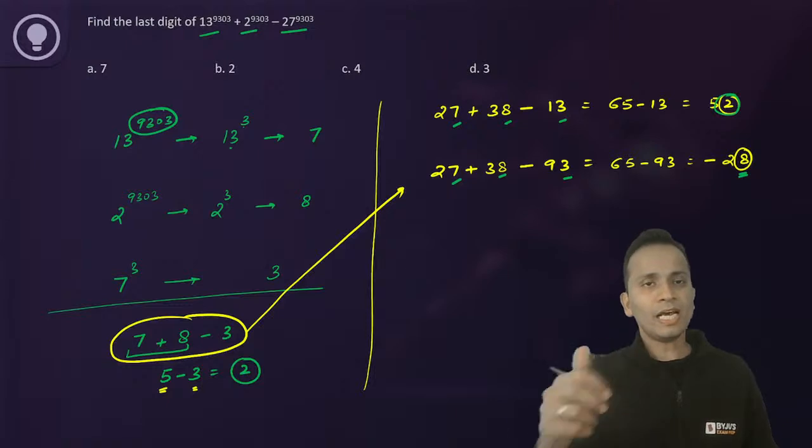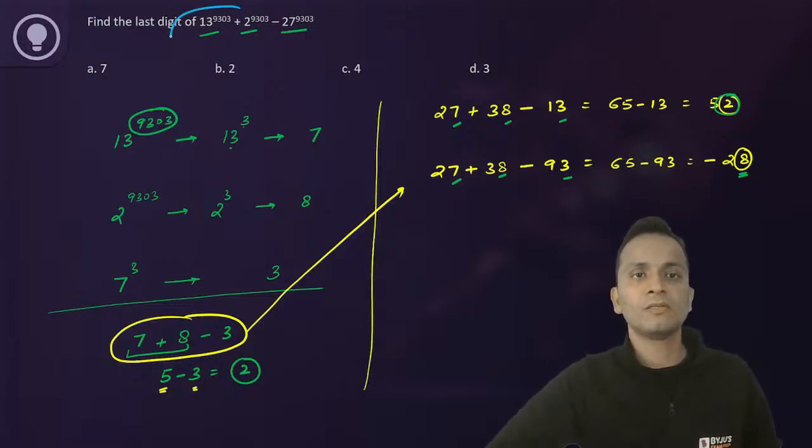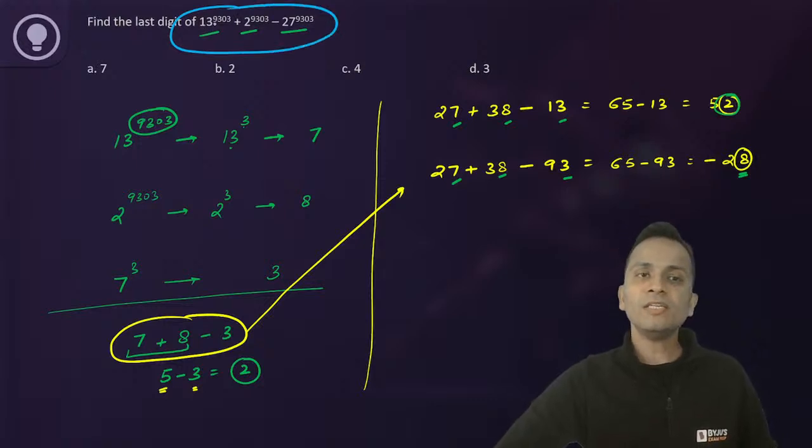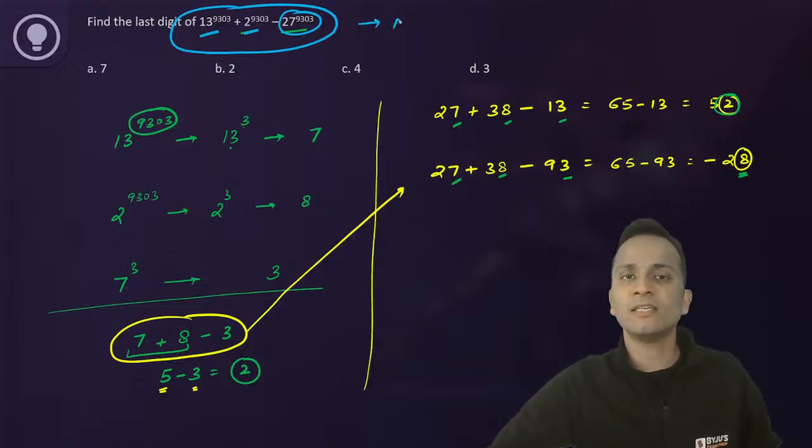Okay. Now, in our actual question, as you can see up there, 13 raised to the power something plus 2 raised to the power something minus 27 raised to the power 9303. I can say that this number is bigger than the sum of these two. Definitely bigger, it is clearly visible. So again, I can say that the result will be negative, not positive.